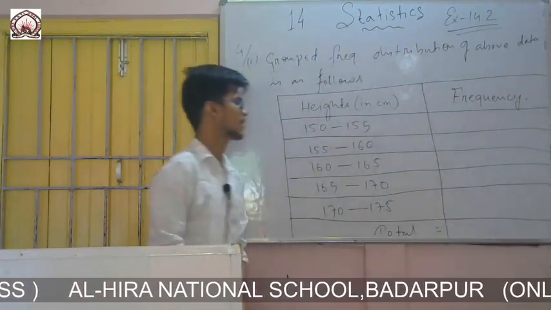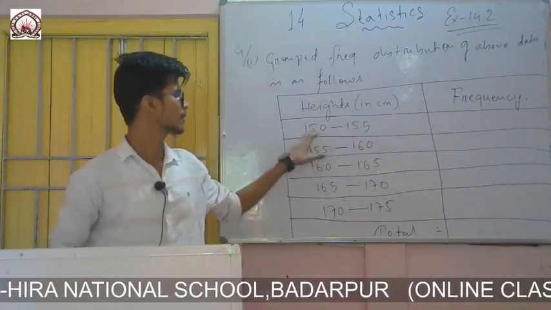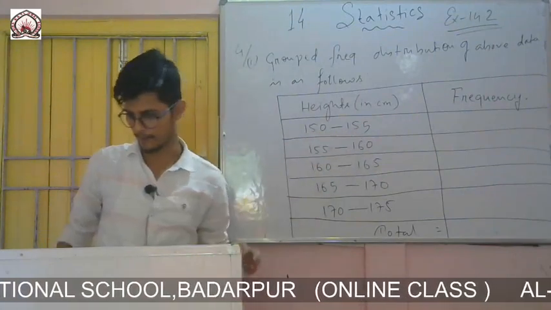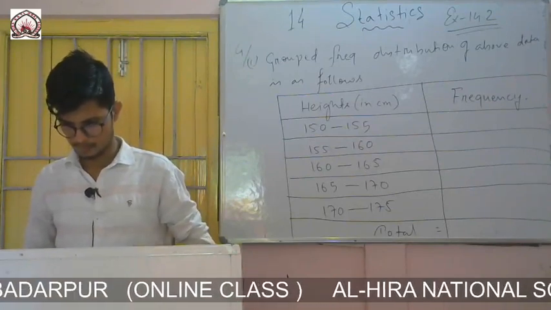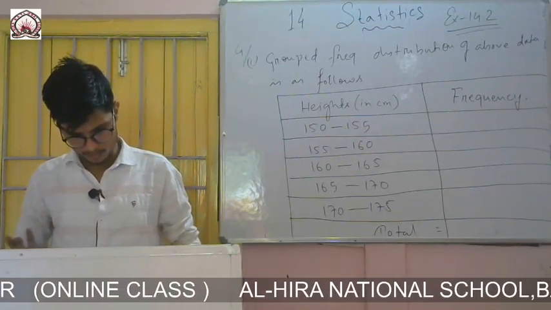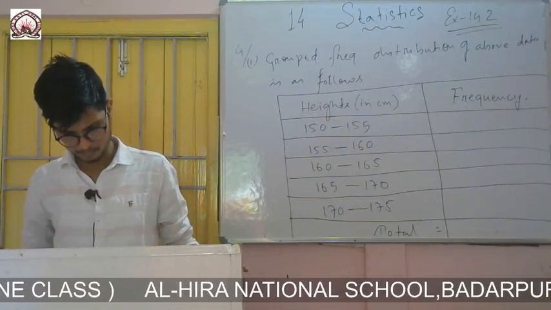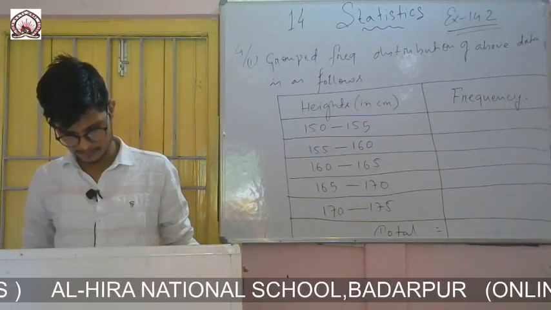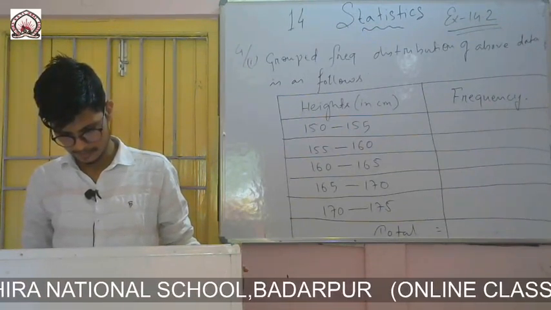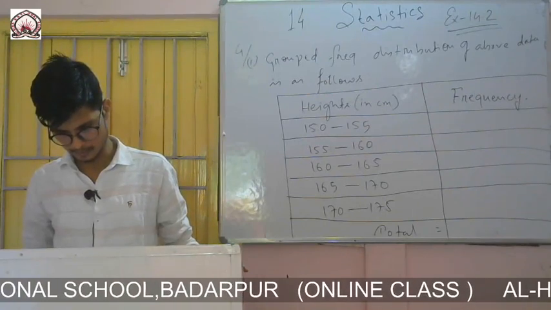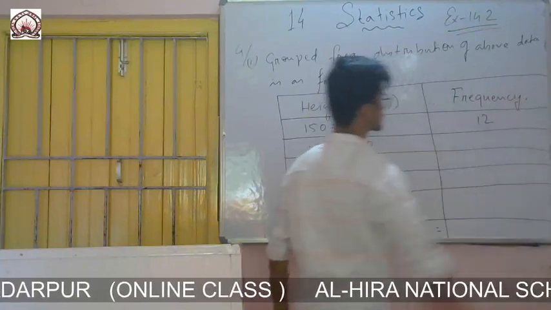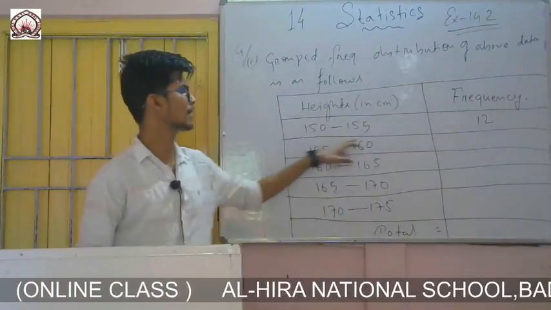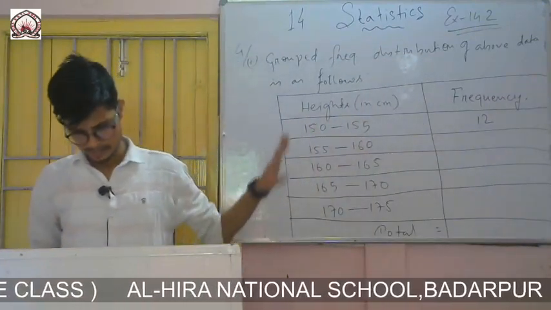Okay. So now you count how many students got between 150 to 155. 1, 2, 3, 4, 5, 6, 7, 8, 9, 10, 11, and 12. Yes, 12. Frequency is 12. From 150 to 155, 12 students have the height.